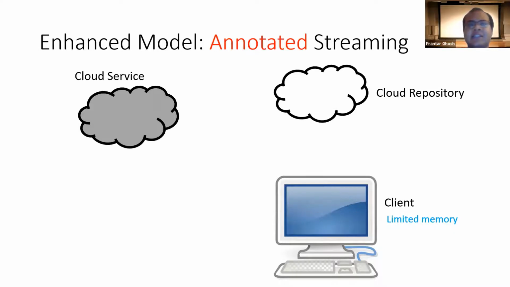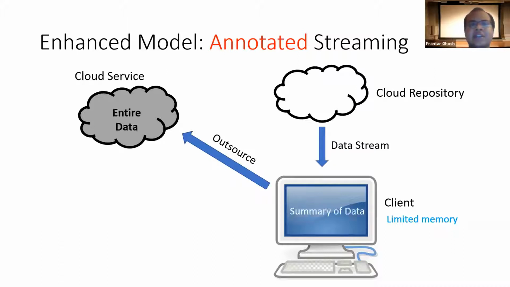That's why we study this enhanced model called the annotated streaming model, where the client has hired a cloud service with unlimited memory to do the computation for them. So as the client downloads the stream, he outsources it to the cloud, who now ends up with the entire data, while the client, as before, has a summary of it.